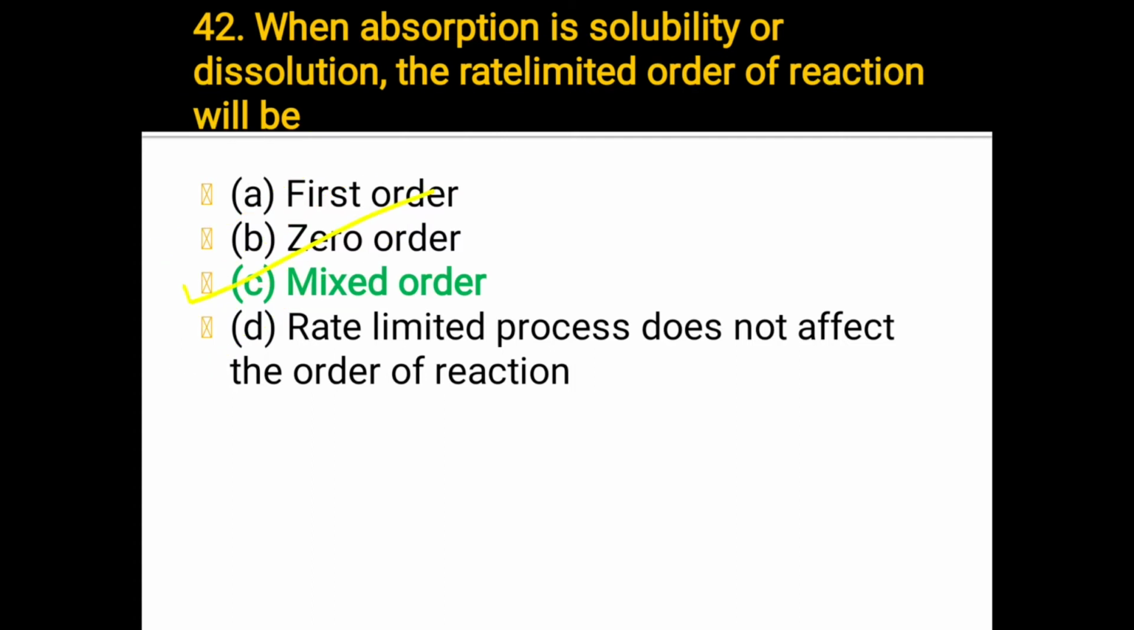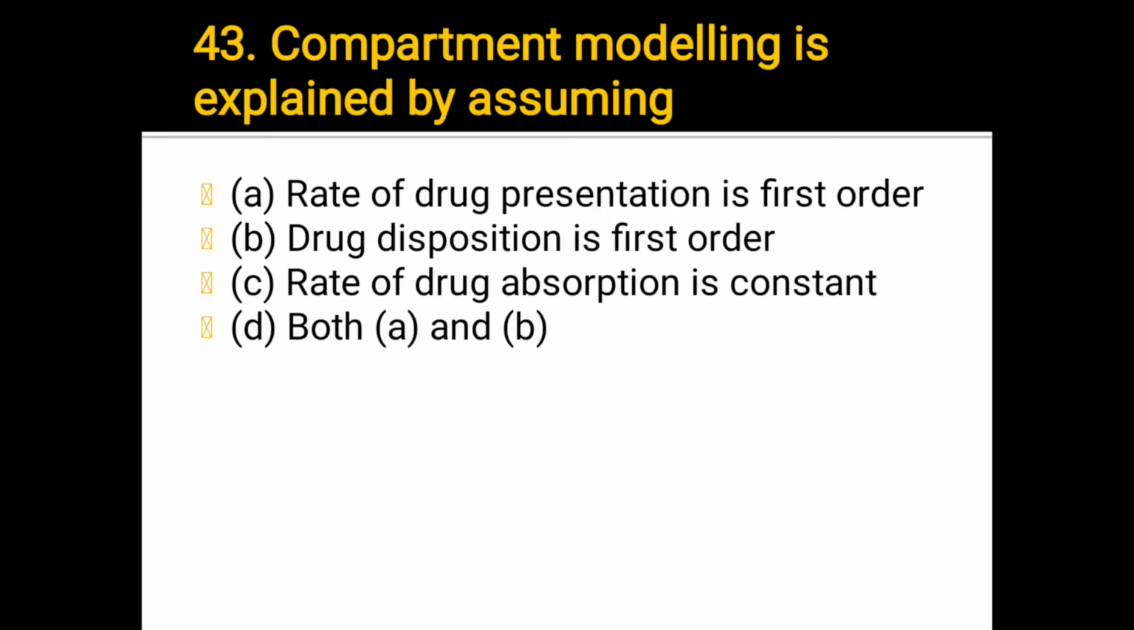Okay. Next, question 43. Compartment modeling is explained by assuming: A, rate of drug presentation is first order; B, drug disposition is first order; C, rate of drug absorption is constant; D, both A and B. Okay, which one answer? The answer is B, drug disposition is first order.